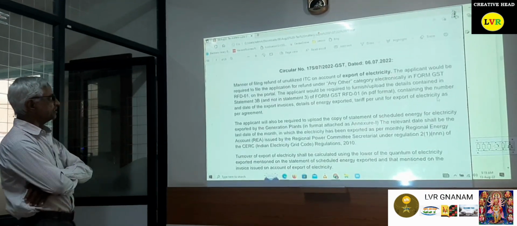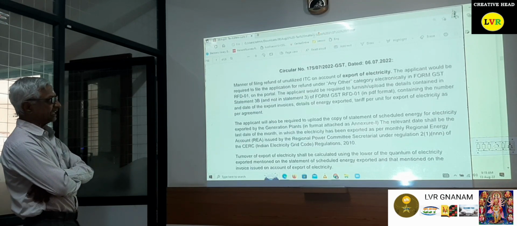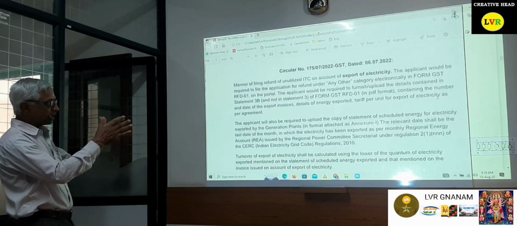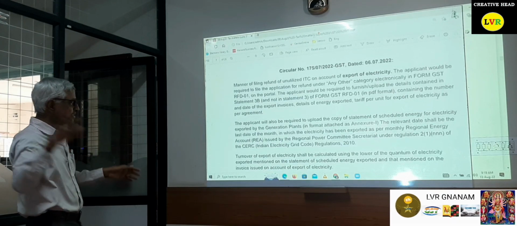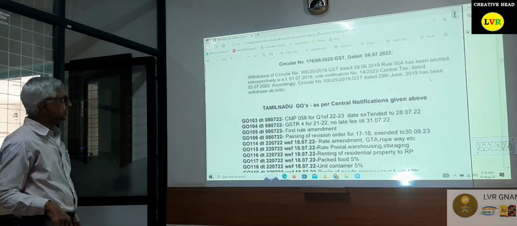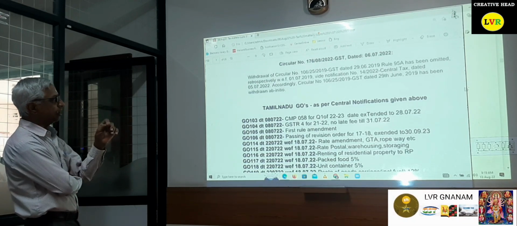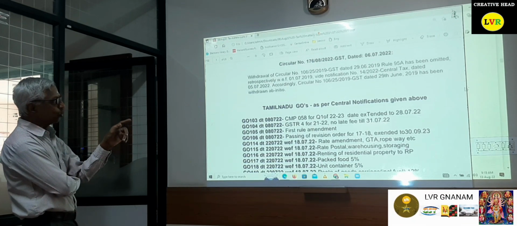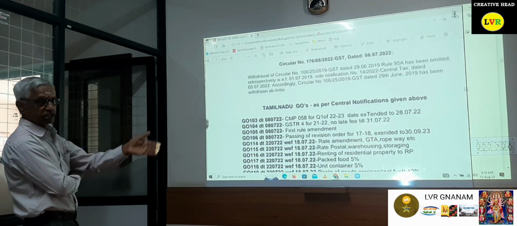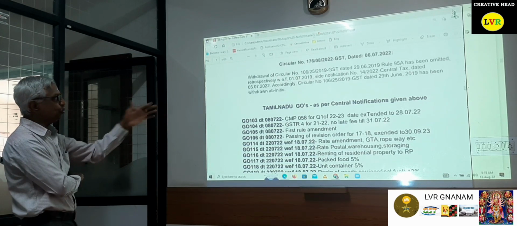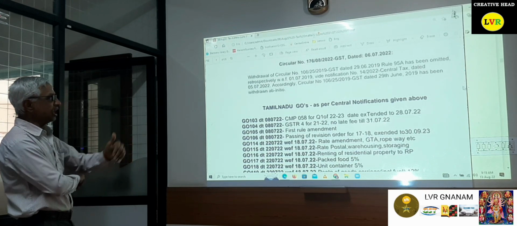Then Circular number 176, the manner of filing a refund of unutilized ITC on account of export of electricity. Clearly, they have stated what are all the things to be done in the case of export of electricity. Please go to the screen, I will give you the list of these. Then Circular number 176, withdrawal of Circular number 106 dated 29/6/19. Rule 95A has been omitted retrospectively from 1/7/19. That is what is told here. Then since it is not applicable, they have given that Circular 106 has also been withdrawn.